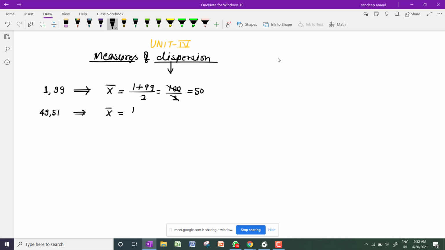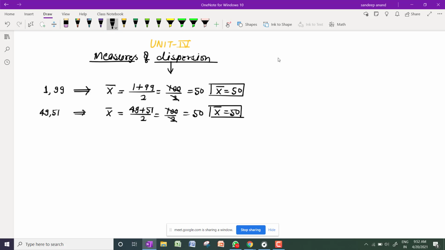50. Okay, 49 plus 51 divided by 2 gives 100 by 2, so it gives 50. Wow, look at the beauty of mathematics. The mean of 1 and 99 is 50, and the mean of 49 and 51 is also 50.